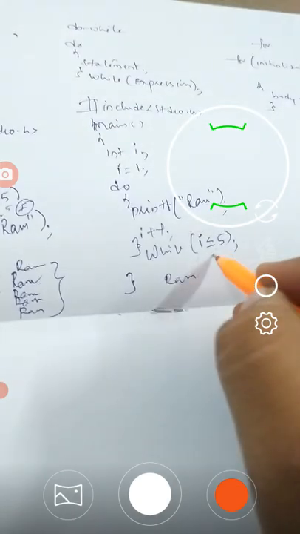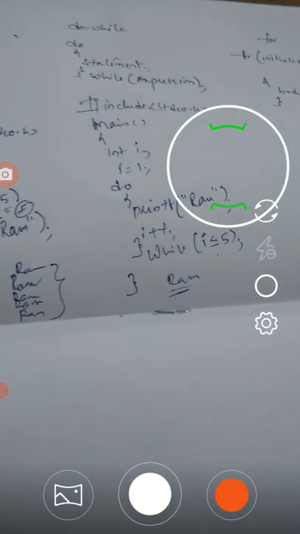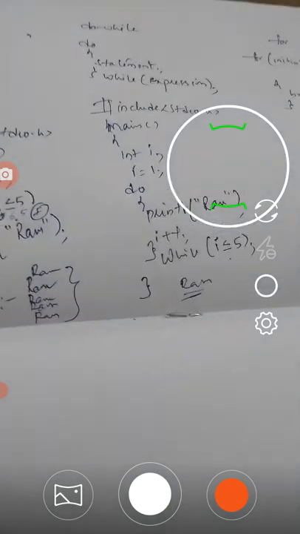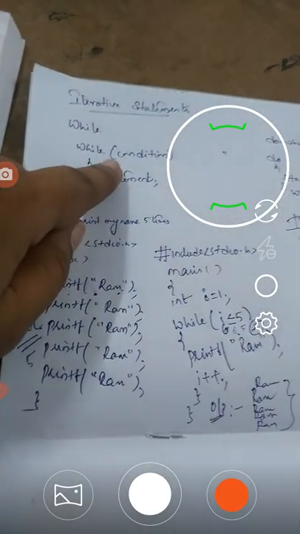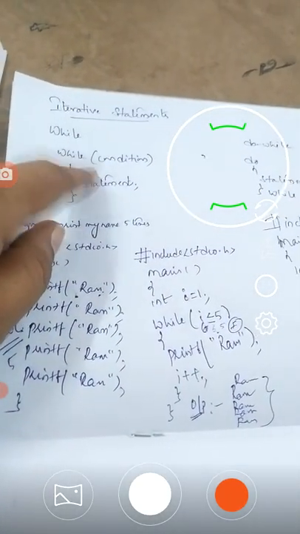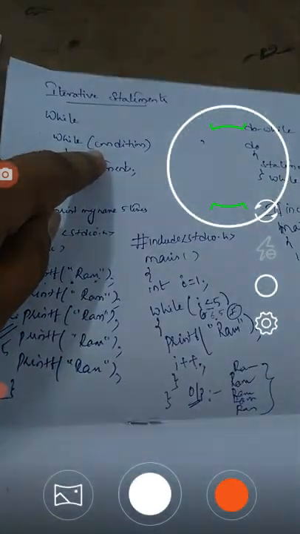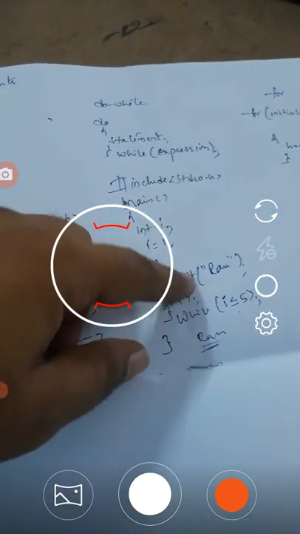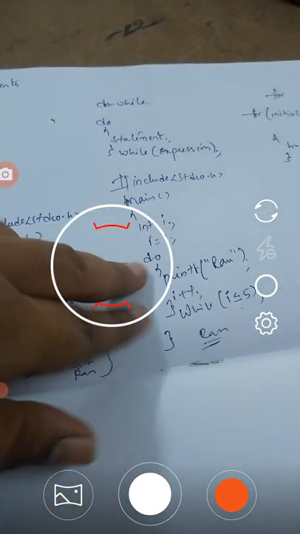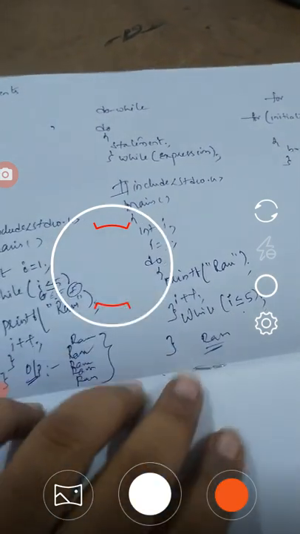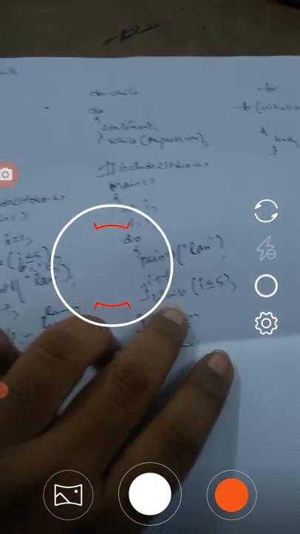If it is false, the outcome is printed on the user screen only one time. The main difference between while and do while is that while is an entry control loop, meaning the condition is checked first and after that the statements are executed. But in do while, first the statements written in the block are executed, and after that the condition is checked.